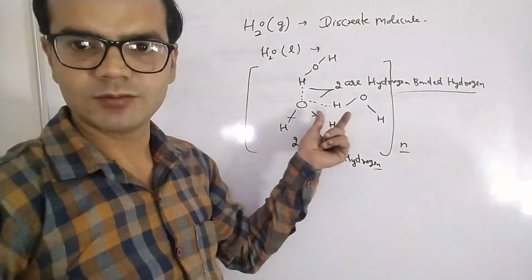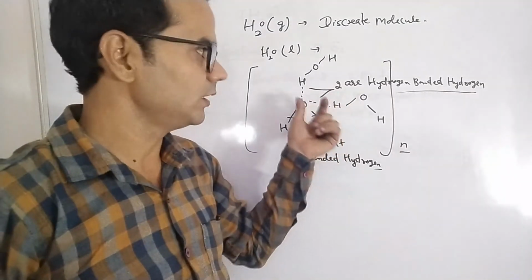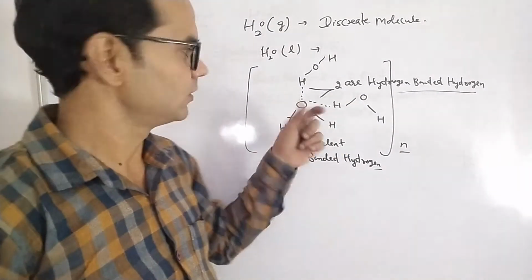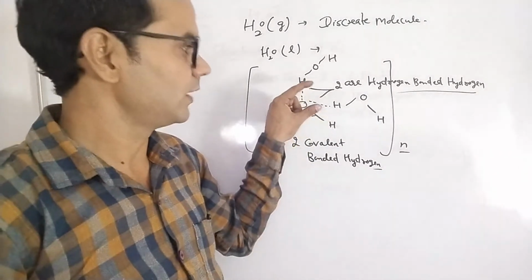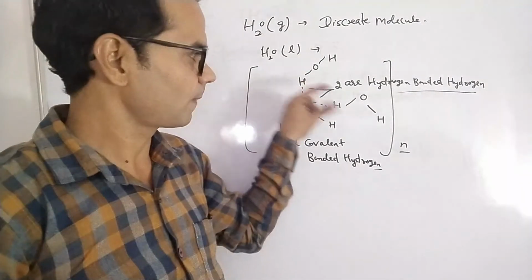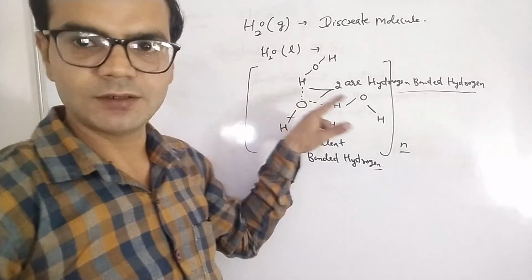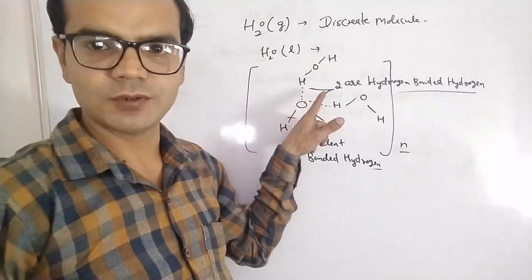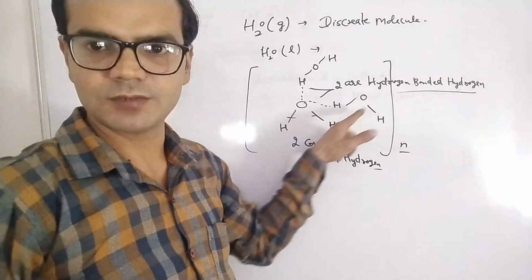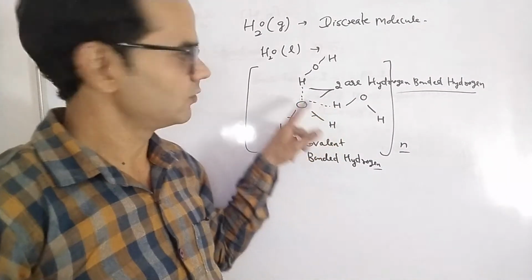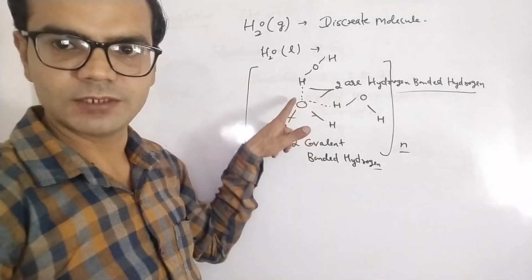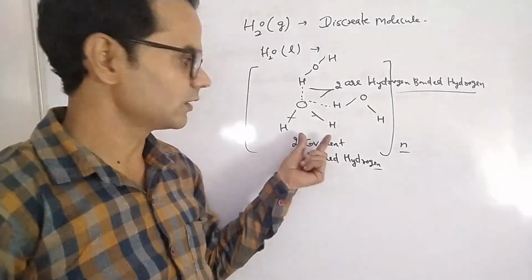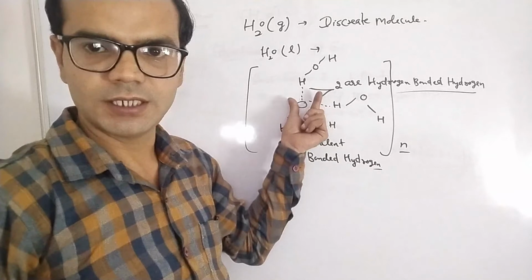Because of intermolecular hydrogen bonding, the hydrogen bond between two same molecules can be represented as homomolecular intermolecular hydrogen bonding. So in water, oxygen is tetrahedrally surrounded by four hydrogens, two covalently bonded and two hydrogen bonded.